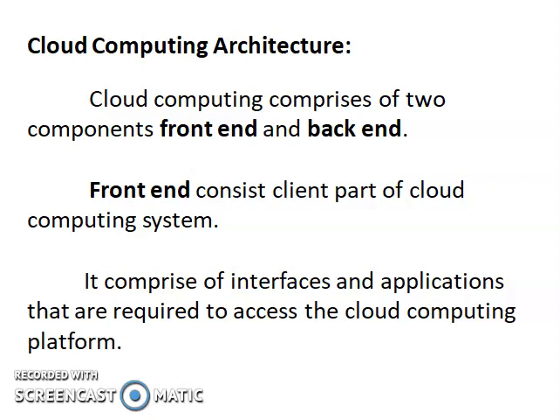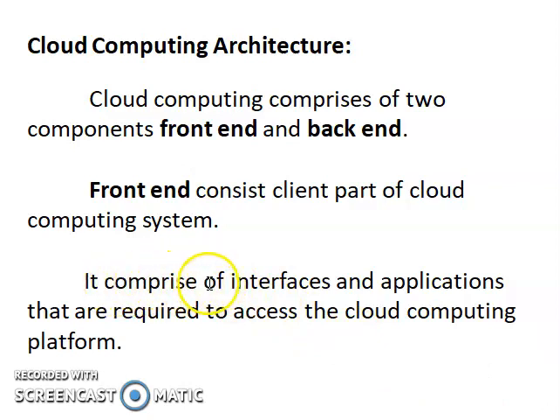The cloud computing architecture comprises two components, front end and back end. That means this is a two-tier architecture. The front end consists of only the client part of the cloud computing system. So that means the end users are there. End users can use web browsers to send requests to access the web services provided by the cloud vendor. The front end consists of the client part of the cloud computing system.